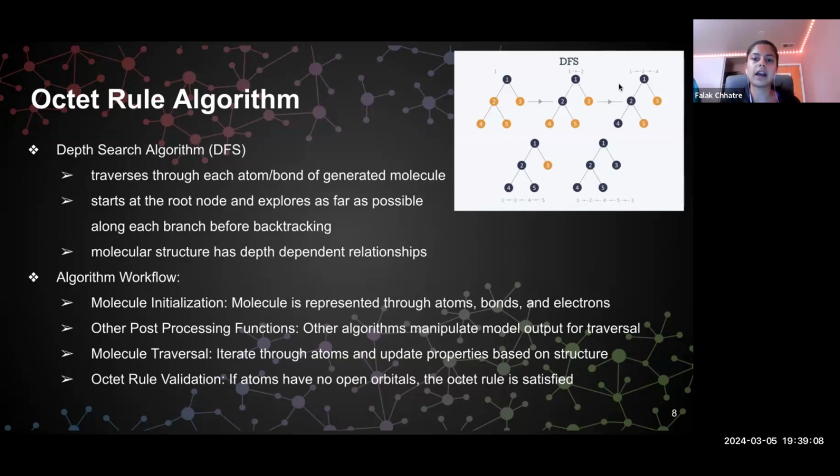The workflow for the Octet Rule algorithm begins with us representing an outputted molecule by its atoms, bonds, and electrons. Next, we modify this molecule by adding missing hydrogens before it's ready for the Octet Rule validation. To check the molecule, we traverse through it completely before checking whether there are still any open orbitals. If there aren't, the Octet Rule is satisfied, and we continue with our workflow.